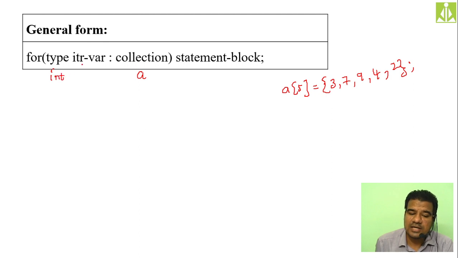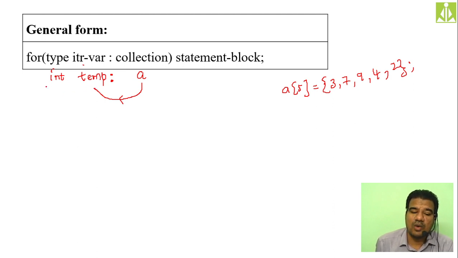Then here we are saying iteration variable. What iteration variable? Make it any temporary variable name, say temp, then put a colon. So how will this loop work? In every iteration, this for loop will take one element from this collection and put that element inside this temporary variable.